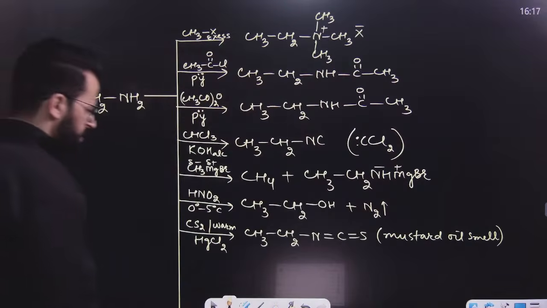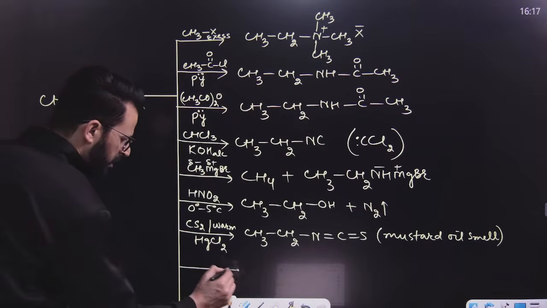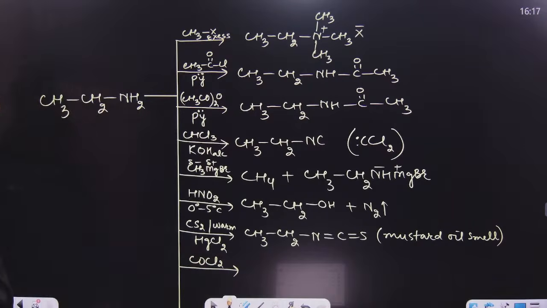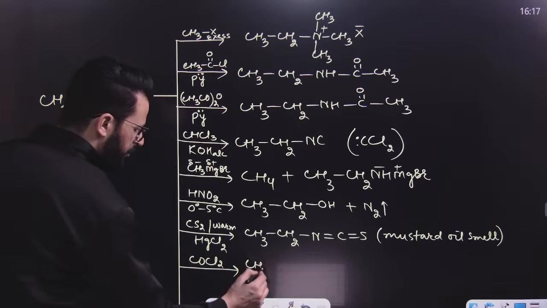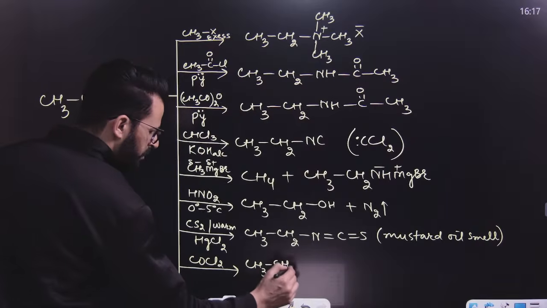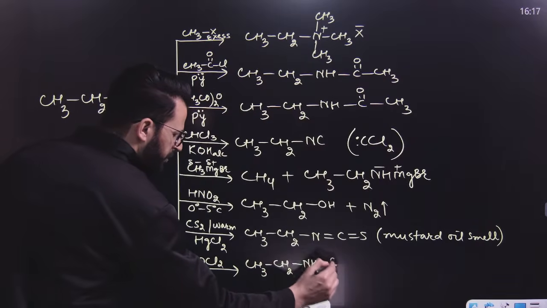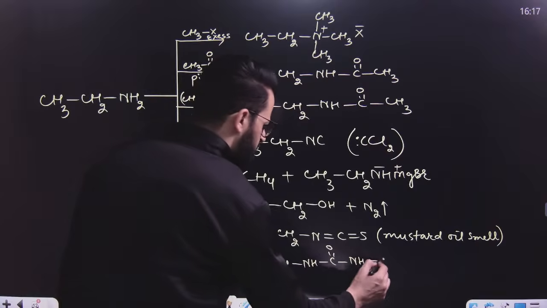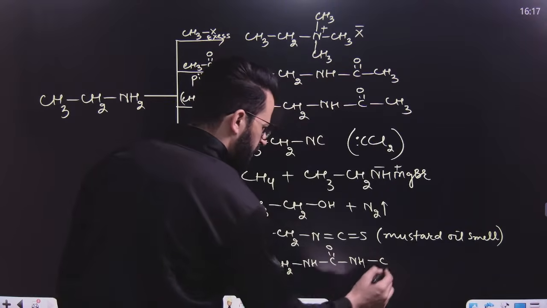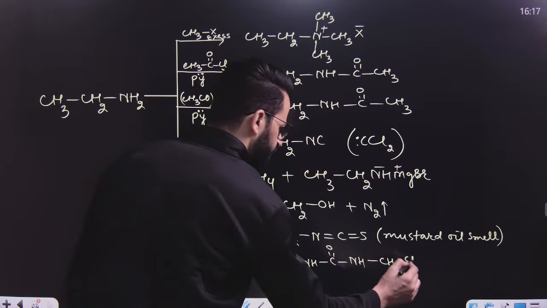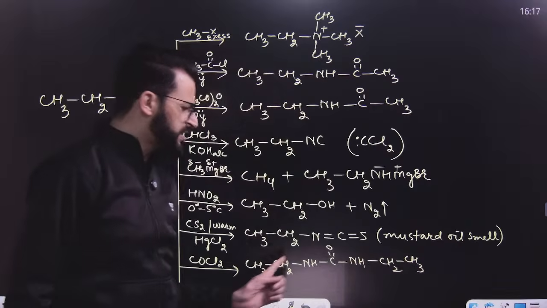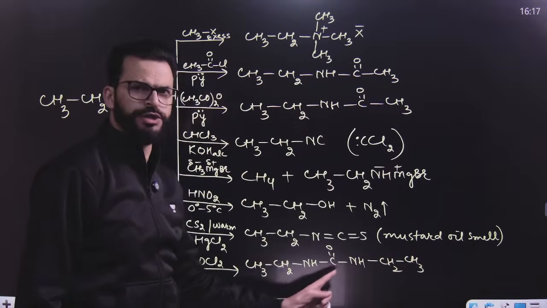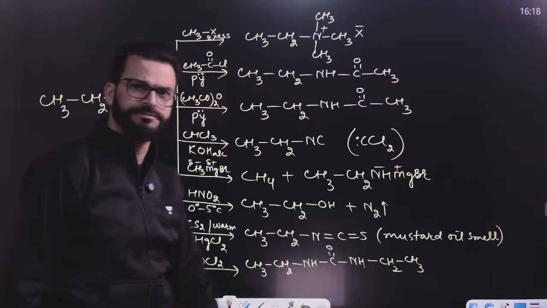Similarly, if this is treated with phosgene or carbonyl chloride, then what will happen? It will result in the formation of CH3CH2NH, then C=O, then NH, and then CH2CH3. So this is ethyl, this is ethyl. If it is NH2CONH2, it is urea. This is diethyl urea. Okay.